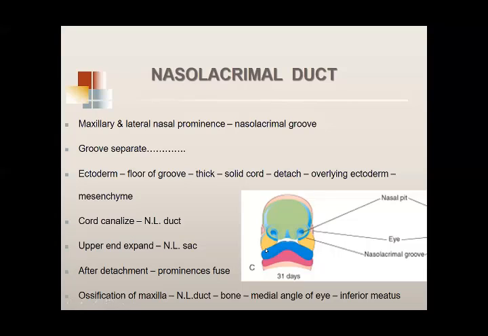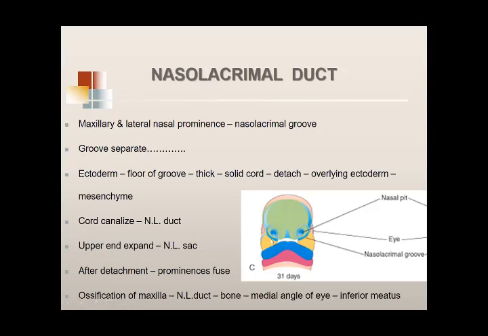The surface overlying is covered by ectoderm. So when this groove is formed, the ectoderm obviously gets depressed, and now the ectoderm is lying in the floor of the groove. Okay? Due to proliferation, the ectoderm in the floor of the groove proliferates and then becomes a solid rod.